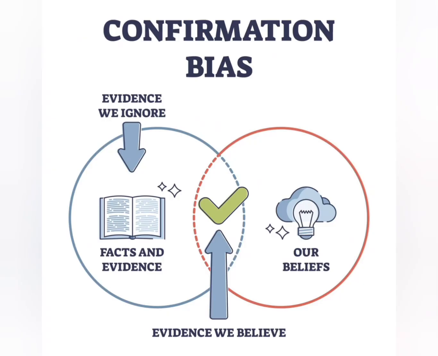Now, let's get started. Confirmation bias. Confirmation bias refers to the tendency of individuals to seek out, interpret, and remember information that directly supports their pre-existing views and opinions. This means that instead of objectively assessing new information or evidence, a person with this bias tends to cherry-pick facts that reinforce their already held convictions.